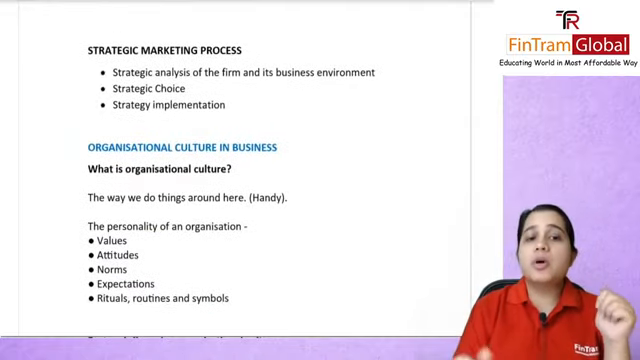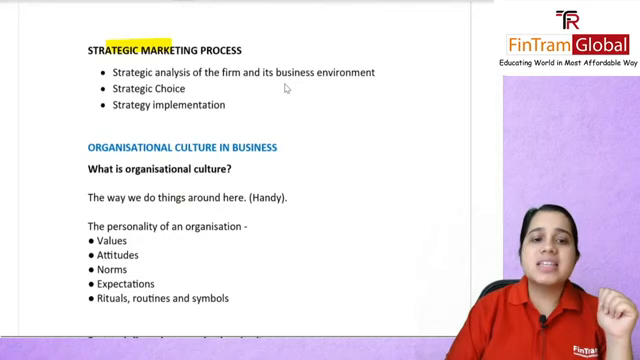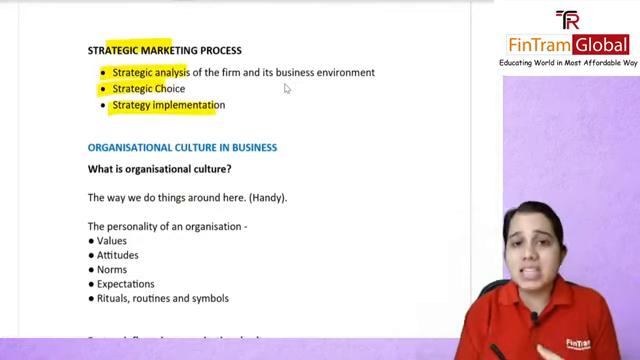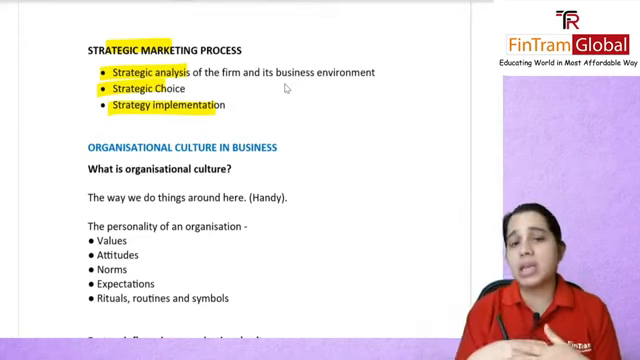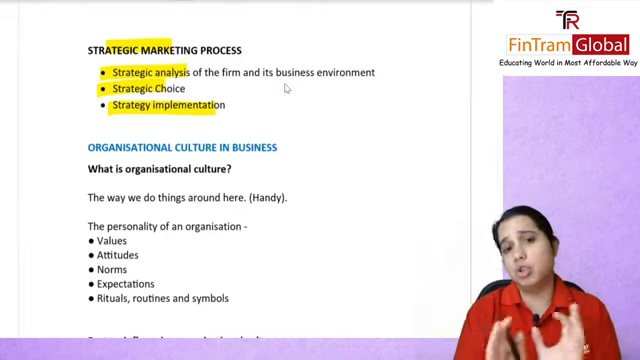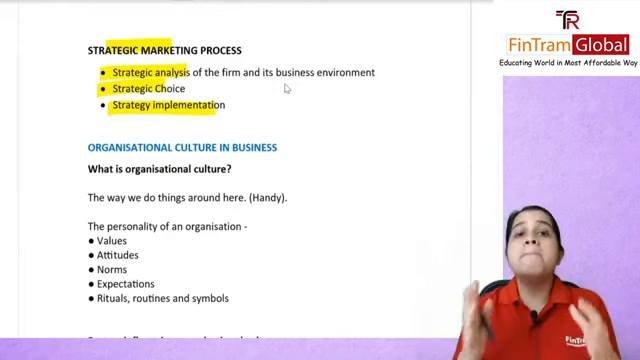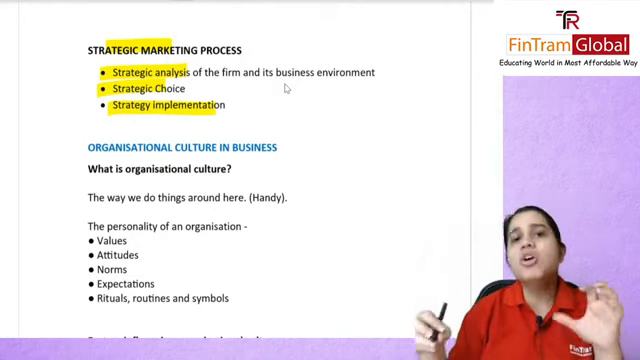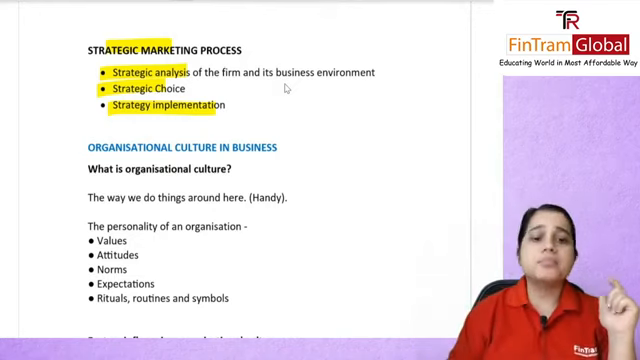Then we also talked about the strategic marketing process, basically strategic analysis, firm choice, and implementation. You will look at your budget, what is the budget for your marketing, and how you can create awareness. You will do an analysis of the market. What do customers really want? All that falls under your strategic marketing process.